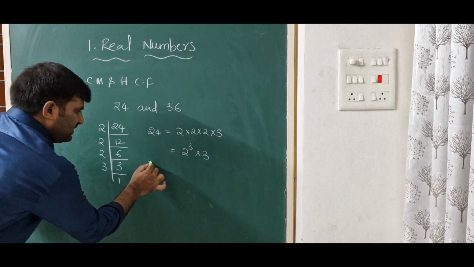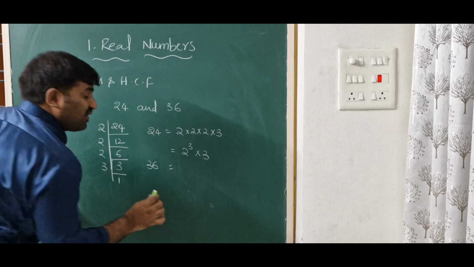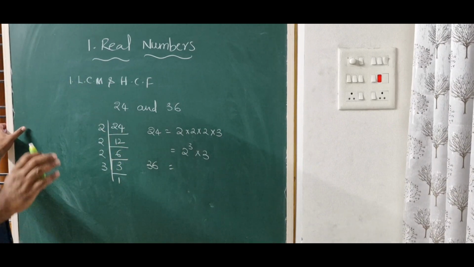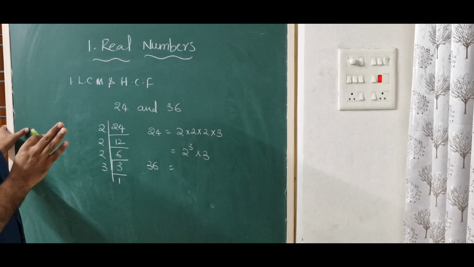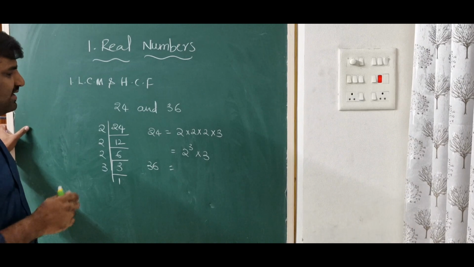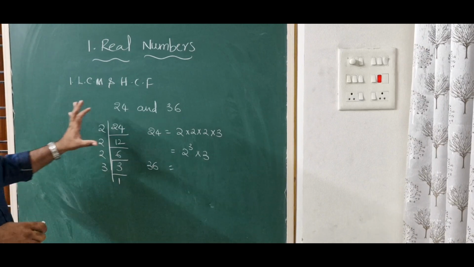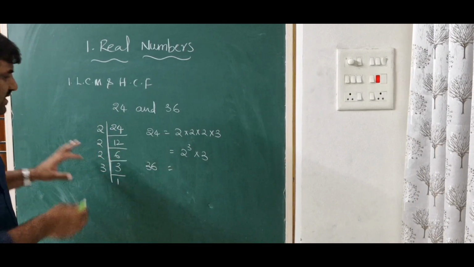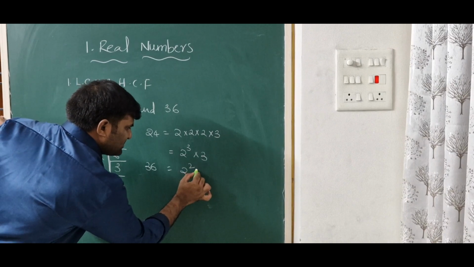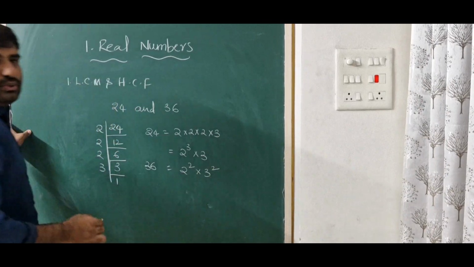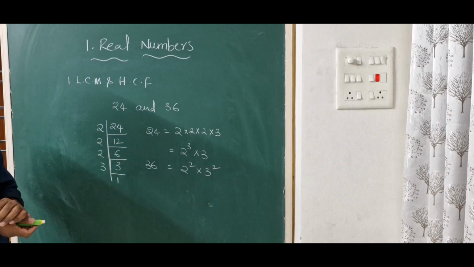Same like that, if you find the factorization for 36, now I am writing direct answers, because this is a revision class, so to make this video short you can follow along. I think already you learned how to find the factorization. Now for 36 you can write it as 2 square into 3 square.